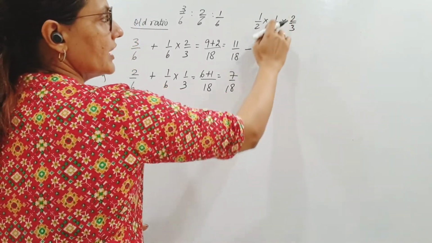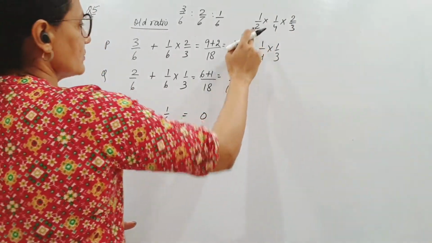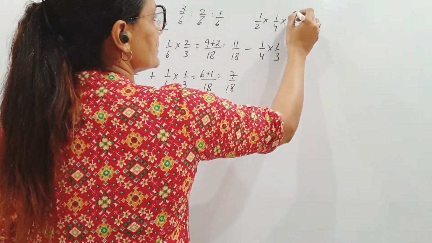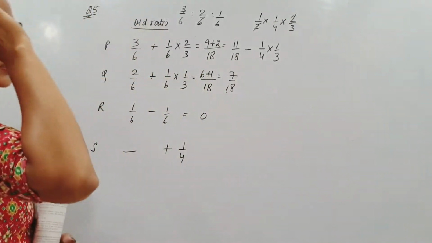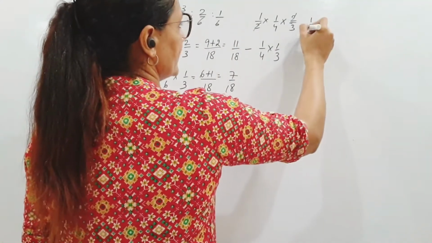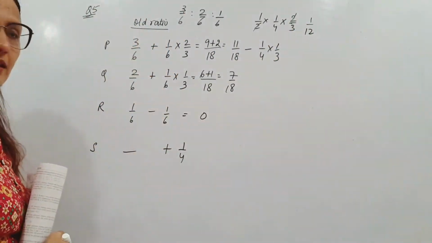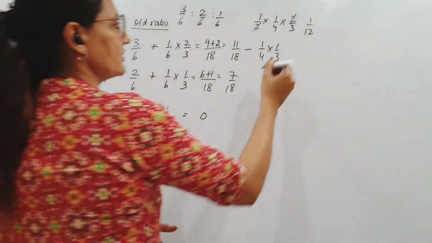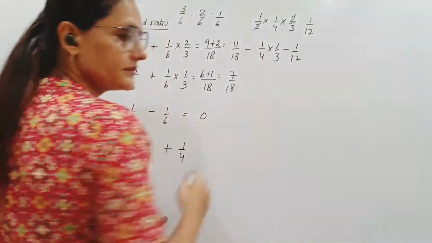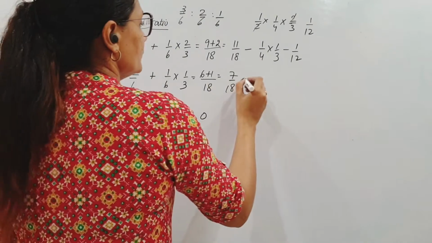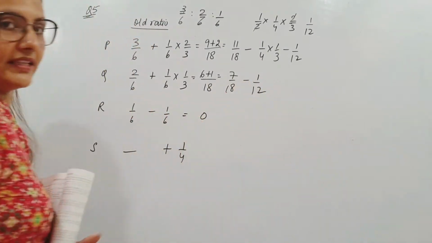This is the remaining share. Half of it P will give and half of it Q will give. So it is 1/12. P will give away a further 1/12, and Q will give only 1/12.